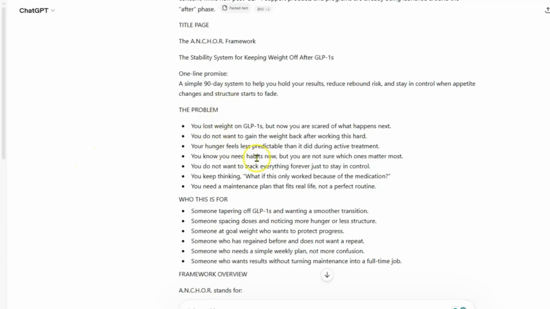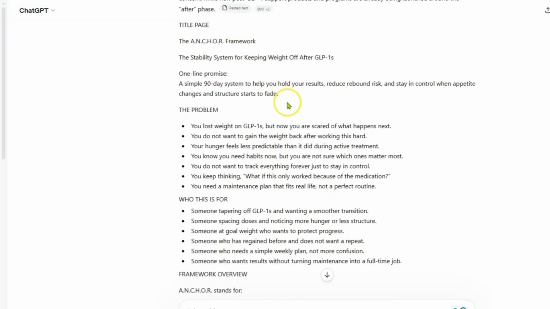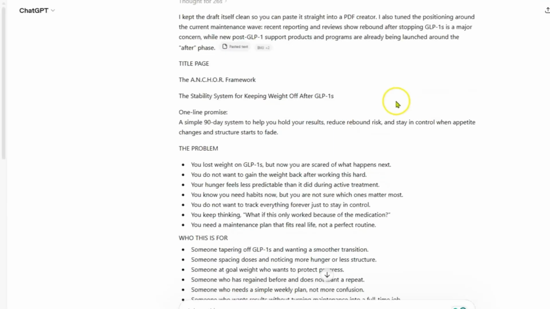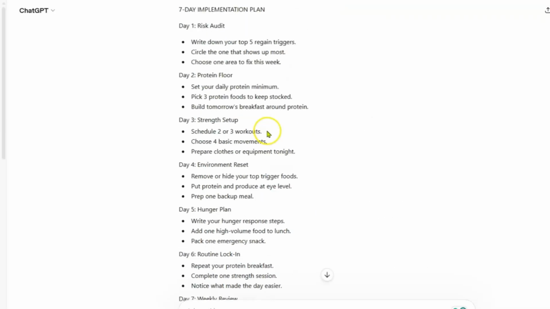So now, what is it that we actually created here? Well, we created a digital asset that has been developed according to the money-making trend hunter, which we found in the video before. But it's created these assets here. So the first thing that we created was the maintenance planner. And that's exactly what this Anchor Framework is, the planner. And so it's a 90-day system to help you hold your results and reduce the rebound risk, stay in control as your appetite changes and structure starts to fade. So what do we do with this information? Right now it looks like plain Jane. Nobody would actually pay $19 for this, right?